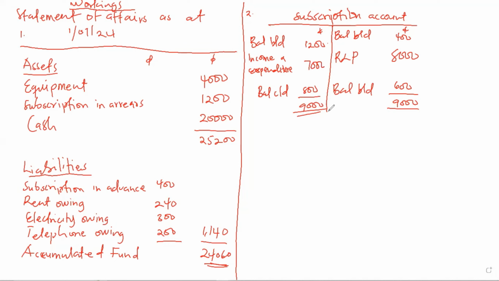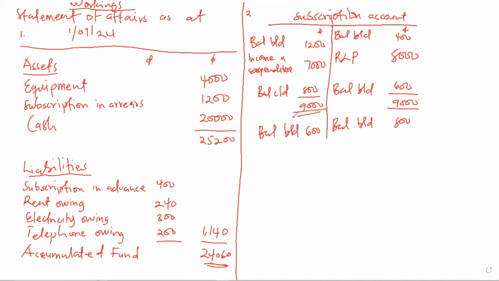Meaning when we get to the income and expenditure account and you are writing our income, it is the 7,000 that you write. We don't add this to the balance. When you are balancing our account, you just need to write them. Okay, so that is the next thing that you have to do.